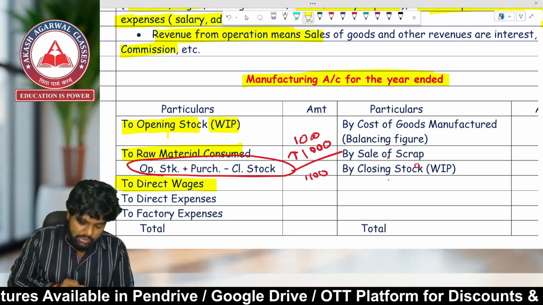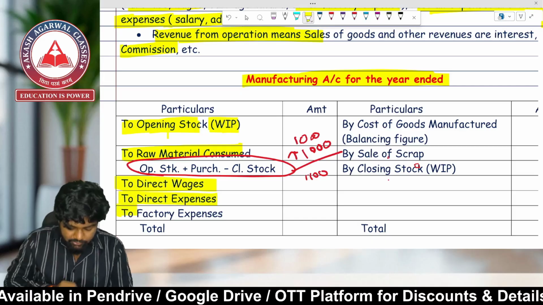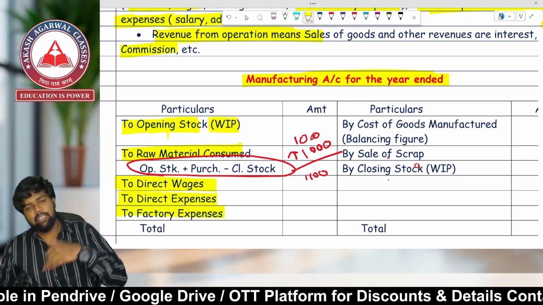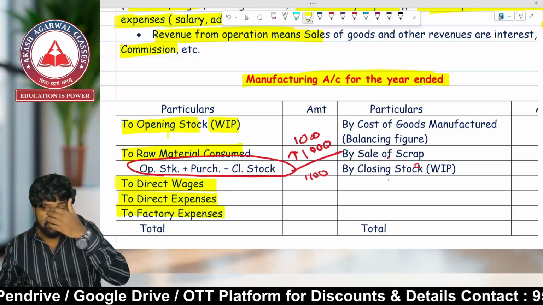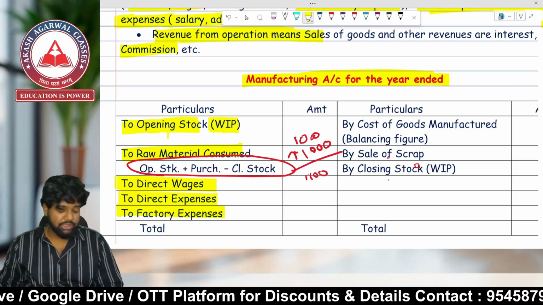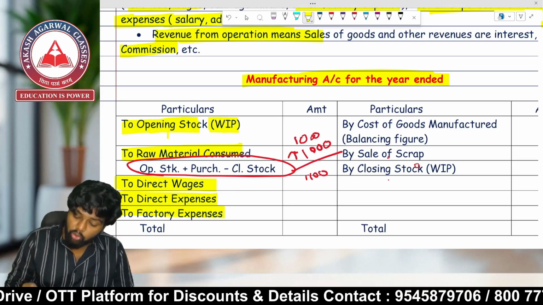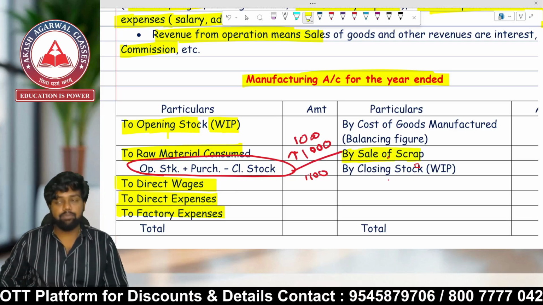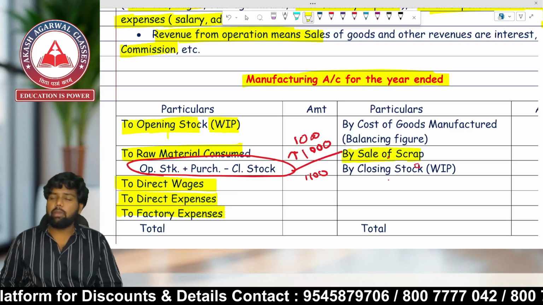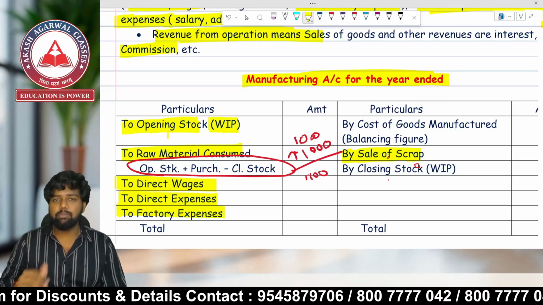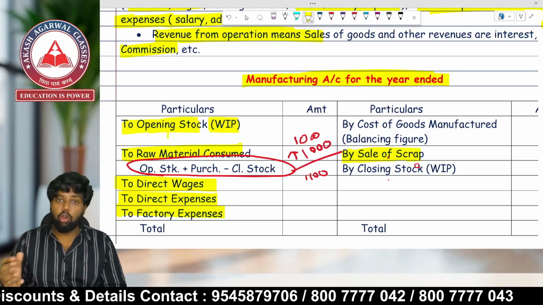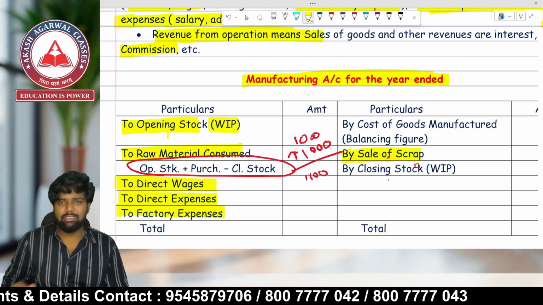Direct wages, direct expenses, factory expenses. Direct wages means the wages which are related to the production process. Over here, sale of scrap. Many times in a manufacturing company, when you produce some goods, you also receive some byproduct.